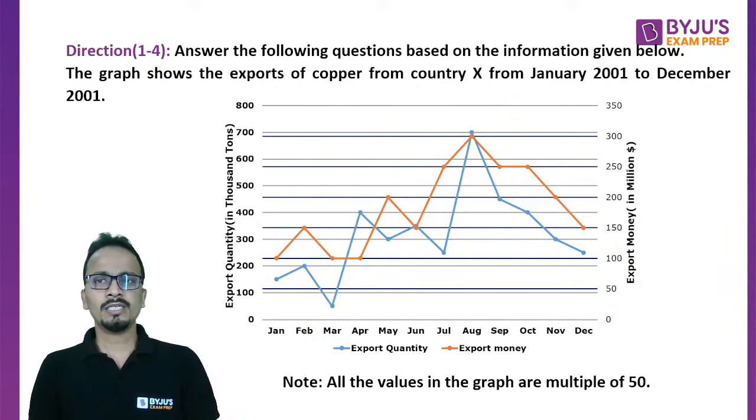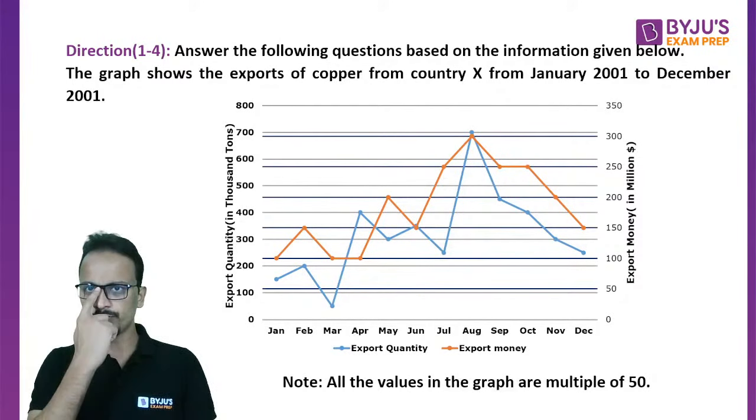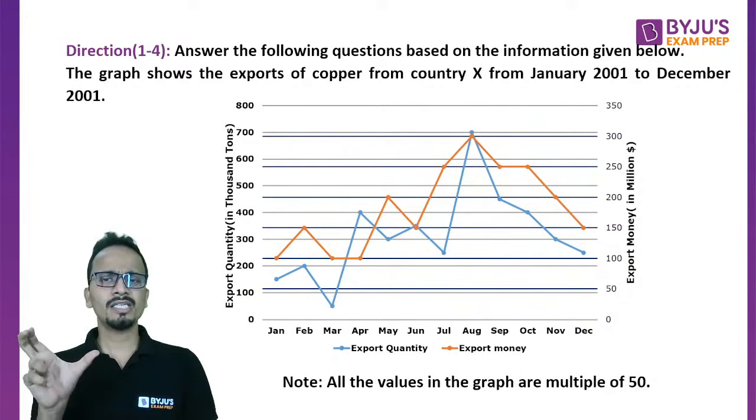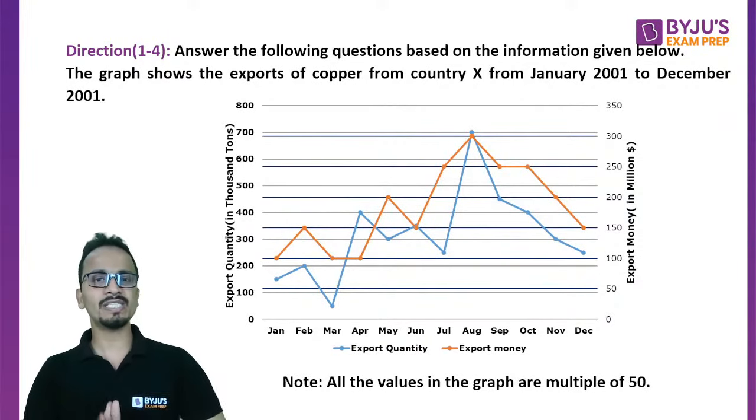So the information says that the graph below shows the exports of copper from country X. So simple, exports of copper from country X from the month of January to December 2021. So for the entire year, 12-month data is given. So January 2021 से start करके December 2021 का data दिया हुआ है.